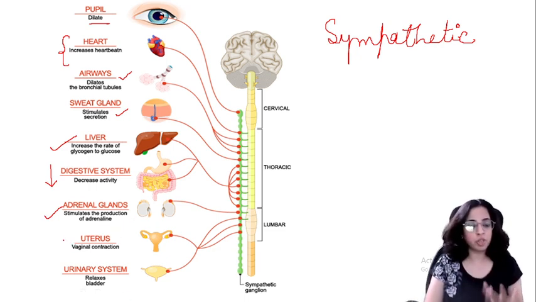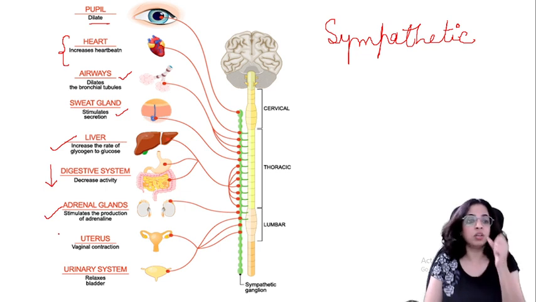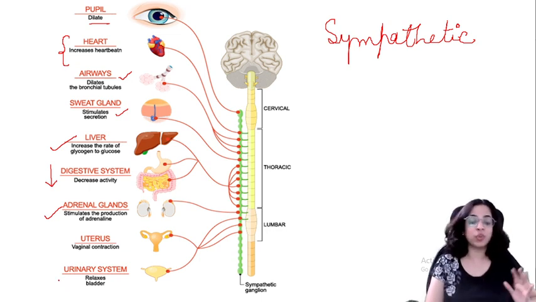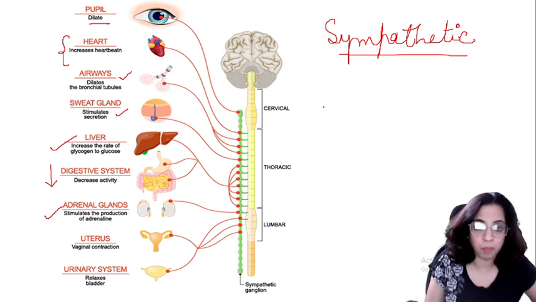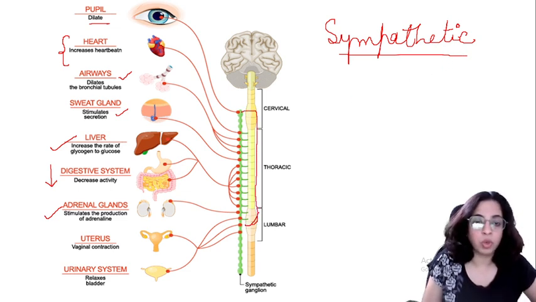What happens to the uterus, the vagina? There is a vaginal contraction. And what happens to the urinary system? The bladder is relaxed, right, in sympathetic. So you should remember all this. Also remember, it happens here from your neck region to your waist region.